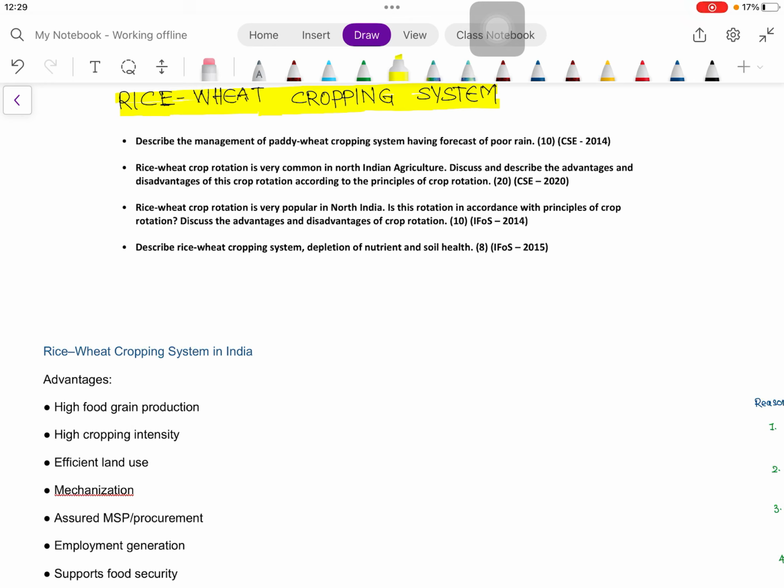Hello, hi, and namaste. Let us start today's discussion with the rice wheat cropping system. As we know, this is the most important double cropping system of the Indo-Gangetic Plain, particularly in Uttar Pradesh, Punjab, Haryana, Bihar, in those states. Why is this cropping system important, and why have questions been asked on it?